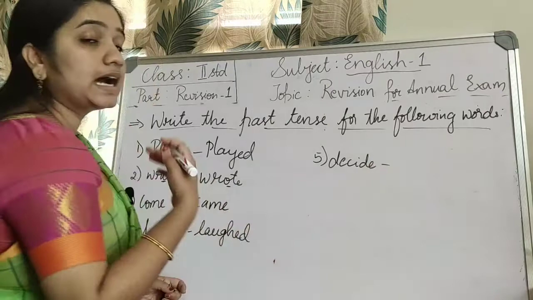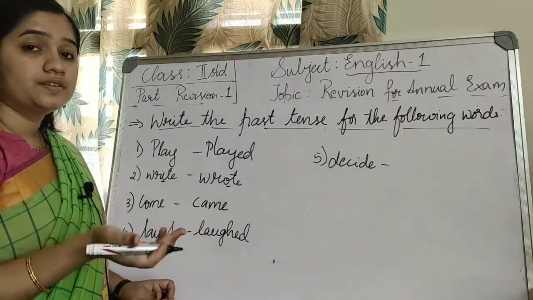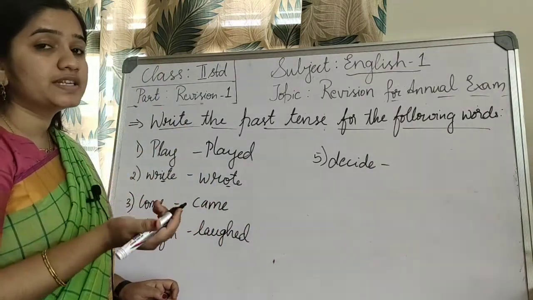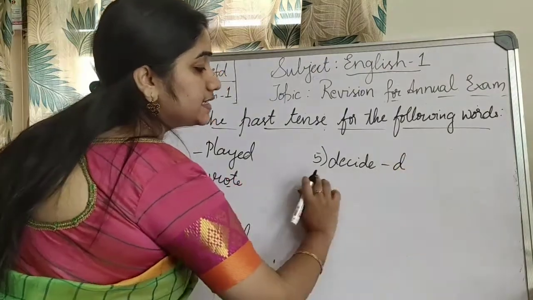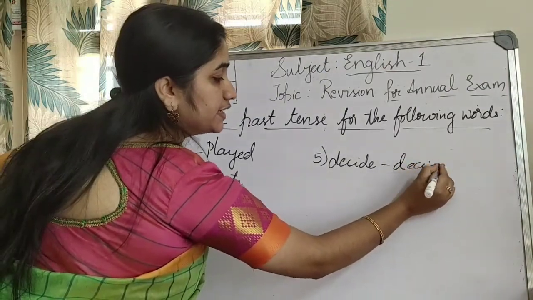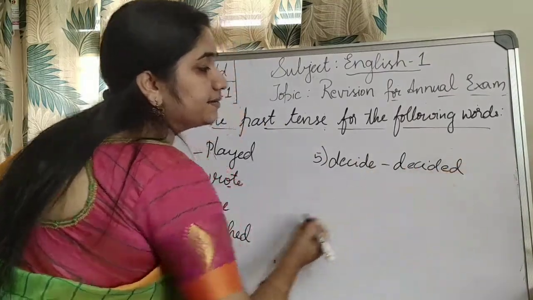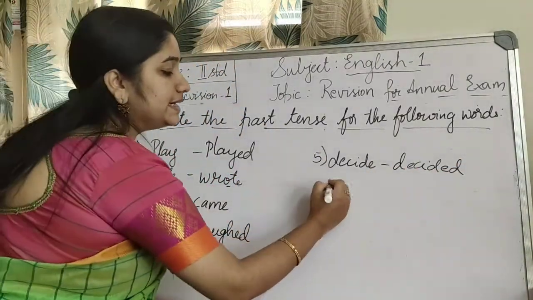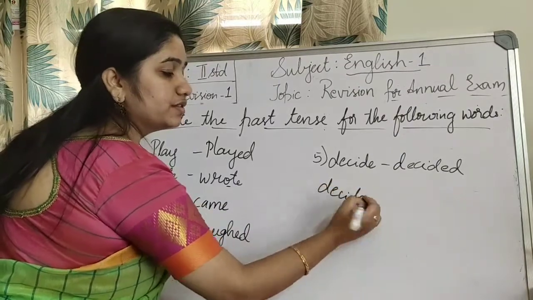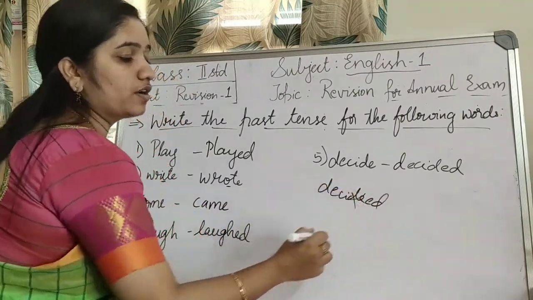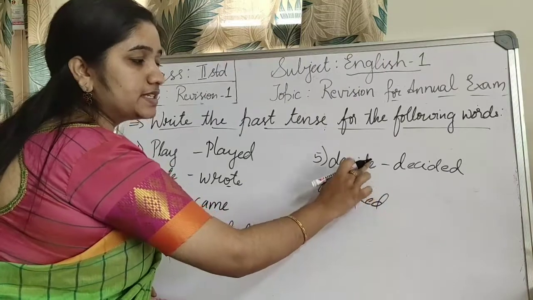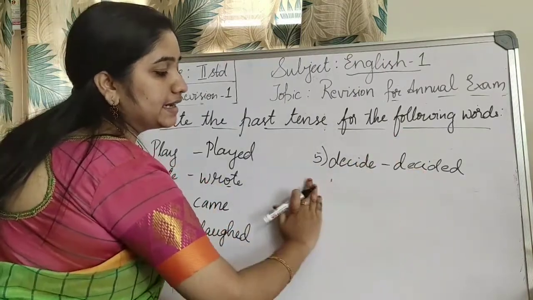Next, decide. What's the past tense for decide? Decided. Same spelling continues. Decide, leave one e and then write ed. Decided. Don't write D-E-C-I-D-E and again ed. This is wrong. You should leave this e and then add ed at the end.